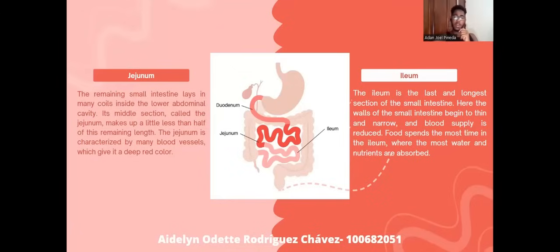And the end part, or the finished part, is the ileum. The ileum is the last and longest section of the small intestine. Here, the walls of the small intestine begin to thin and narrow, and blood supply is reduced. Food spends the most time in the ileum, where the most water and nutrients are absorbed.